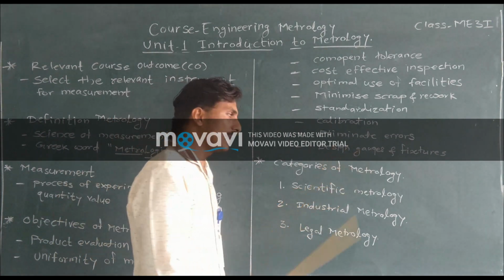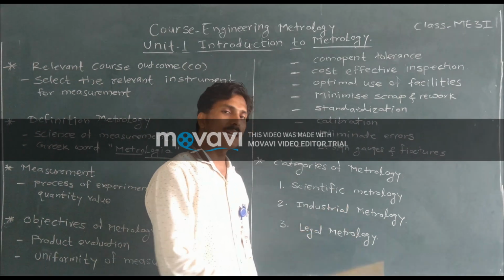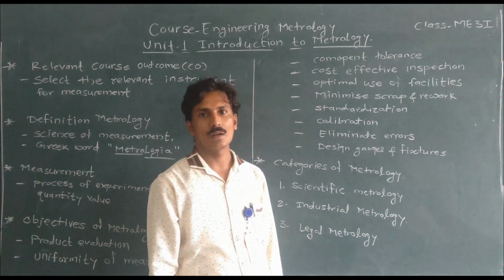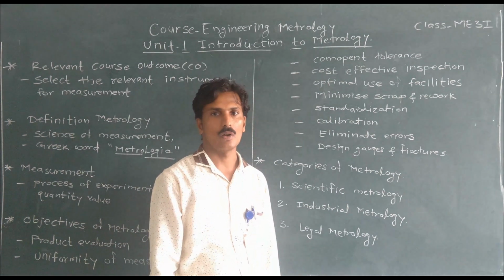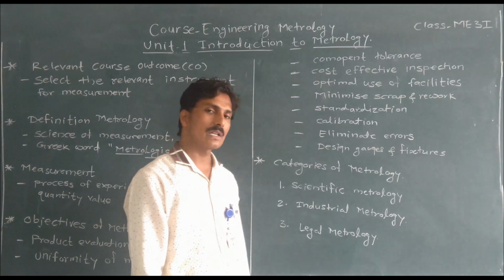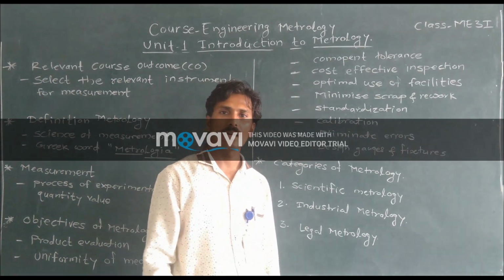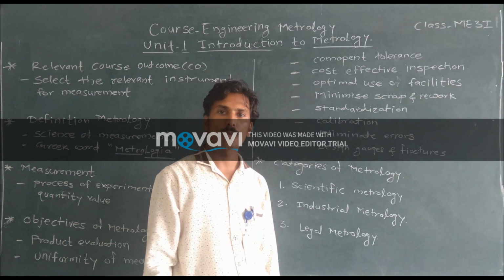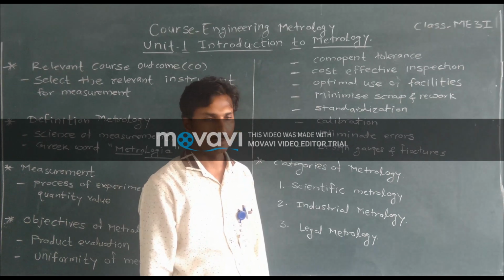Scientific metrology is the organization and development of standards, instruments or techniques. It involves research in a specific field of measurement and developing a new device, a new procedure or a new standard for measurement.